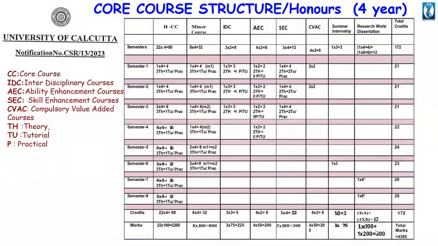This is the total core course structure for the 4-year honors course. You have to take one major subject, 2 minor subjects and 3 IDC subjects. IDC means interdisciplinary courses. Interdisciplinary courses are other than major and minor courses. That is, if you have chemistry honors, you have to take 2 minor subjects as physics and mathematics, and the IDC subjects are other than chemistry, physics and mathematics.